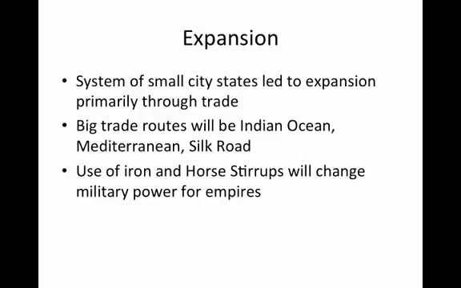After people settled in sedentary societies, they expanded. There was a system of small city-states that led to an expansion primarily through trade. The biggest trade routes will be the Indian Ocean, the Mediterranean, and the Silk Road trade route. Also, new technologies with the use of iron and horse stirrups would change military power for empires and allow for this expansion.